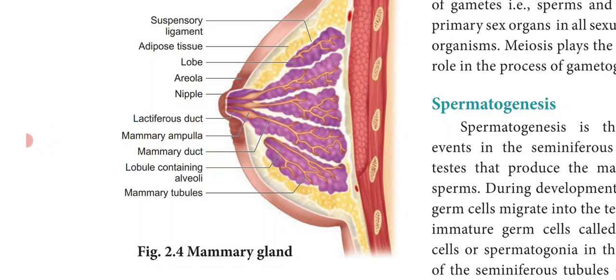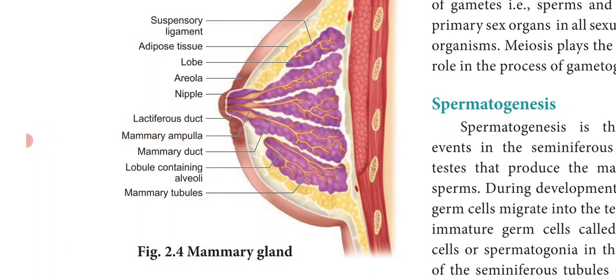At the center of the mammary gland, that is at the middle region, the nipple is present, and the nipple is surrounded by a dark pigmented area called the areola.